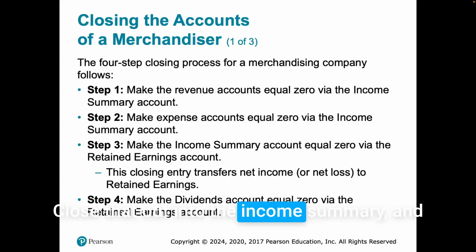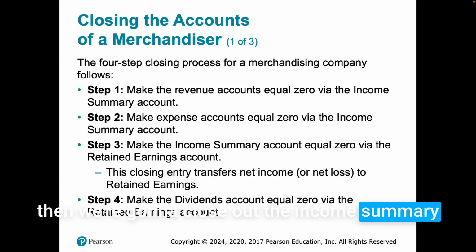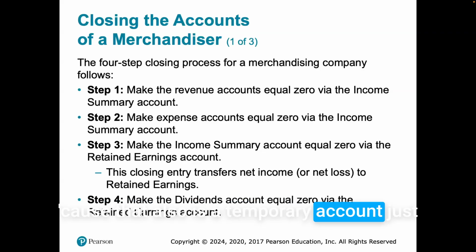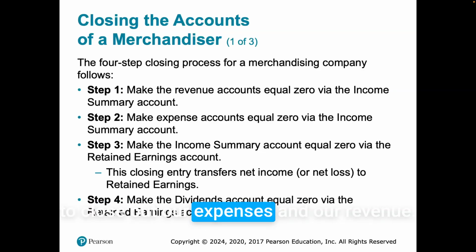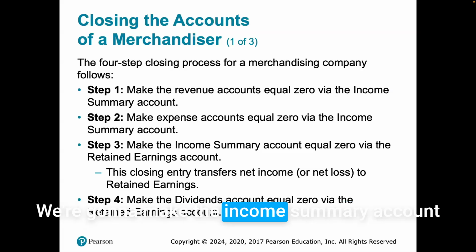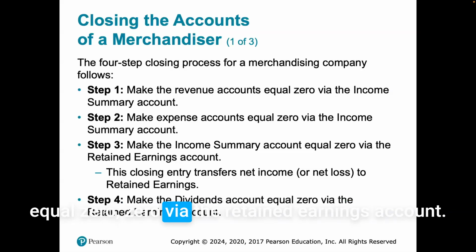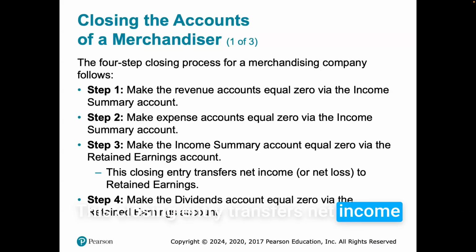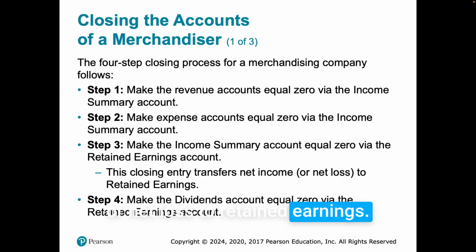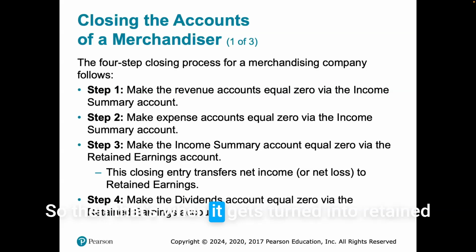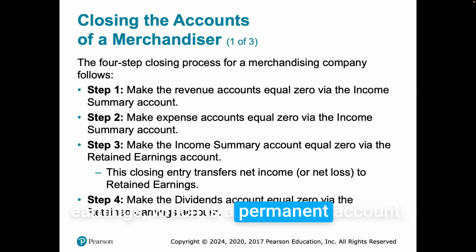Then we close out the income summary, because that is also a temporary account, just to close out our expenses and our revenue. We make the income summary account equal zero via the retained earnings account. This closing entry transfers net income or net loss to retained earnings, which is a permanent account.